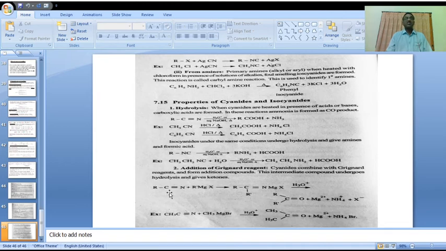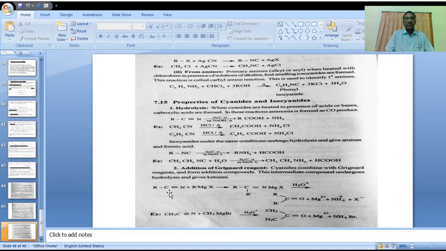RCN is converted to RCH2NH2, a primary amine. For example, CH3CN is converted to CH3CH2NH2, a primary amine.